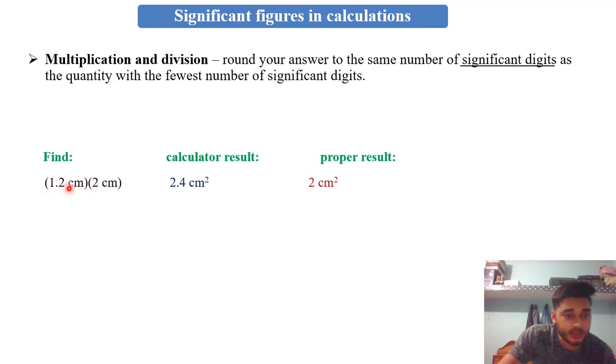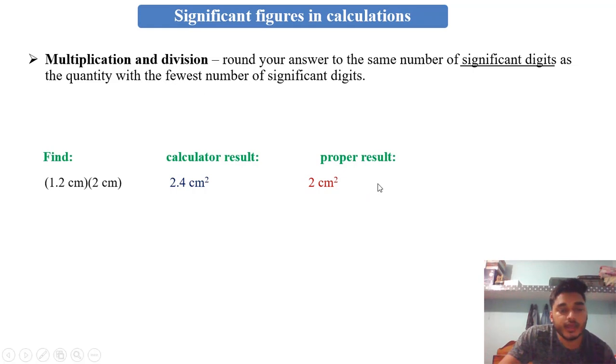It has 2 significant digits, it has 1 significant digit. We know that if we multiply 1.2 with 2, it will give us 2.4. But this 2 has only one significant figure, so in the answer we can take only one significant figure, meaning this 0.4 we have to exclude, and our proper result will be 2 centimeter square.